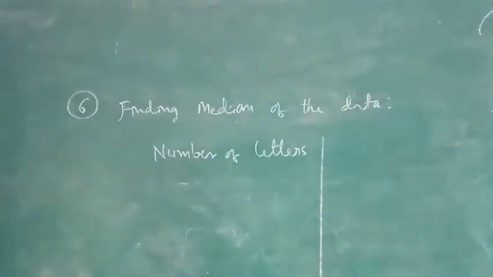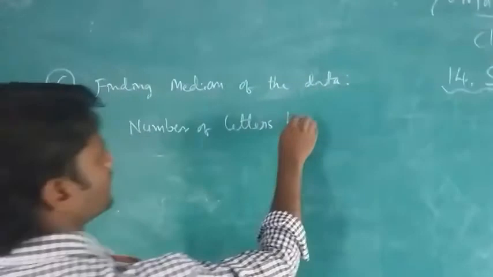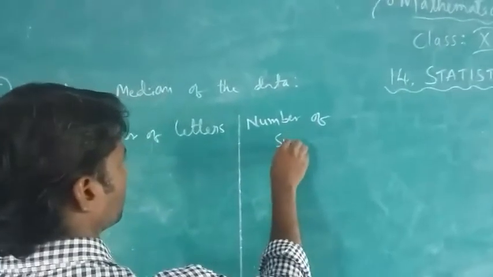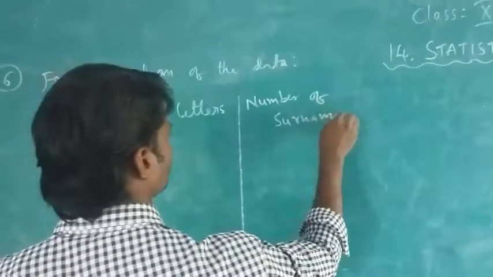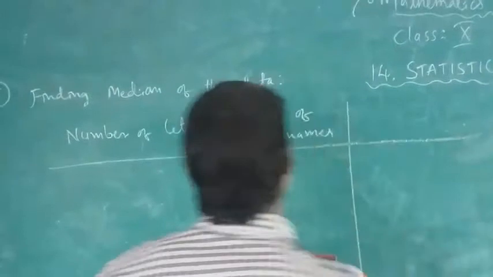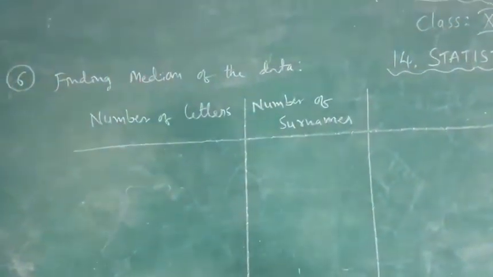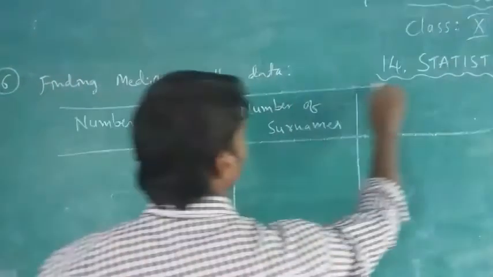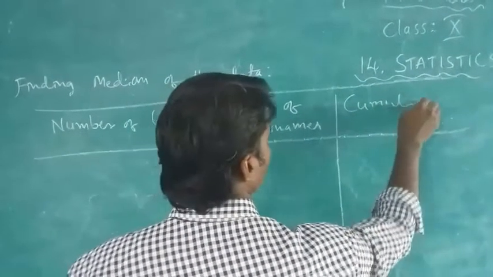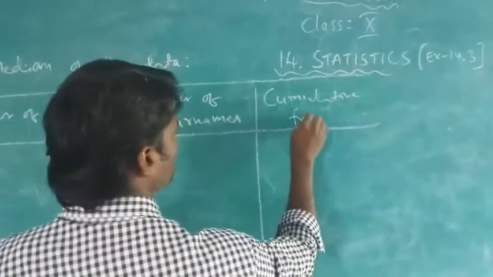Next is given number of surnames. Okay, children. First one is number of letters and next one is number of surnames. So number of surnames you take as F here, frequencies. And the last column you already know, that is cumulative frequency.